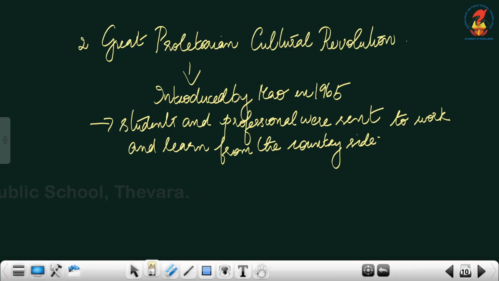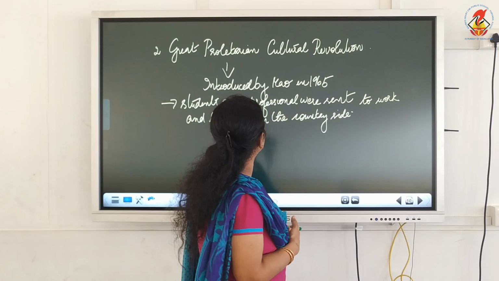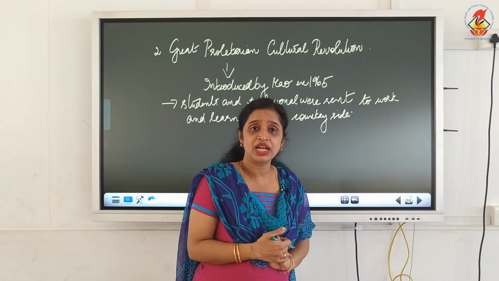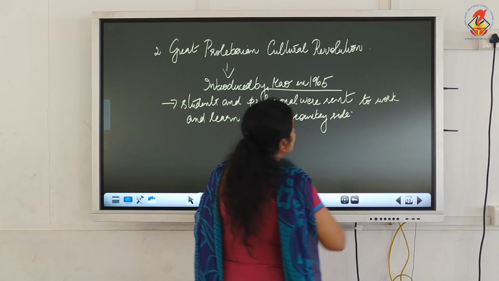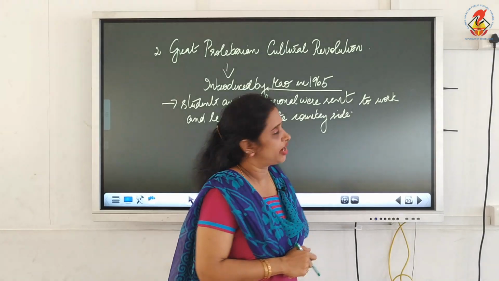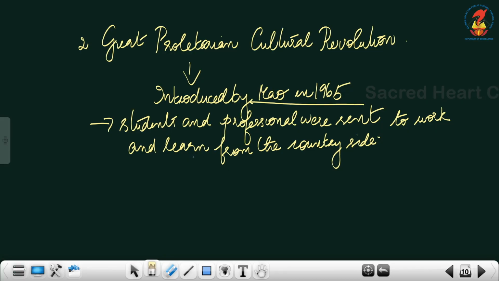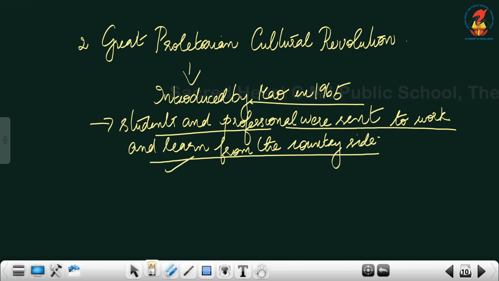Now, the next measure taken by China was the Great Proletarian Cultural Revolution. Now, this Great Proletarian Cultural Revolution was introduced by Mao in 1965. Now, under this system, the students and professionals were sent to work and learn from the countryside.